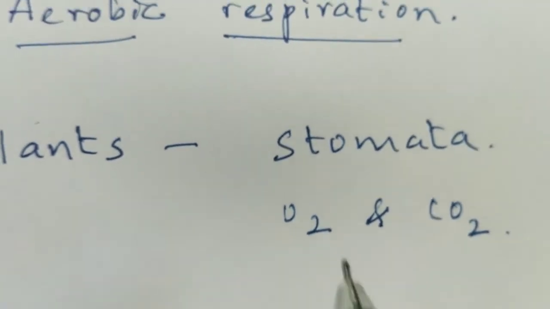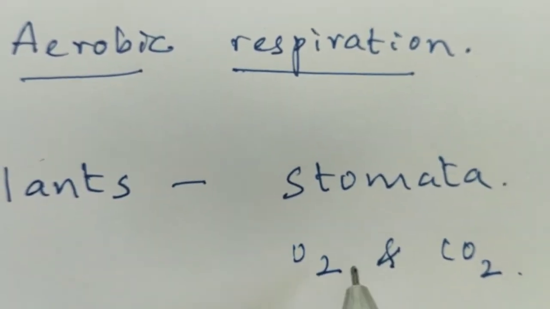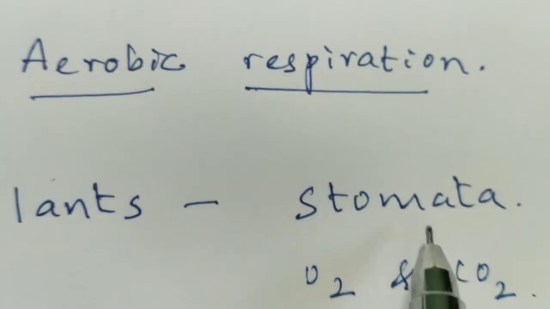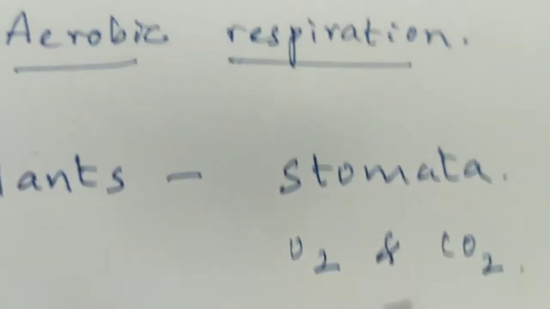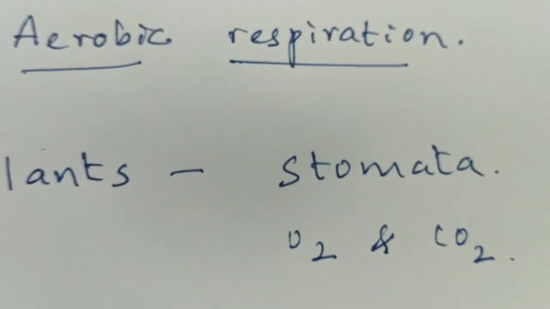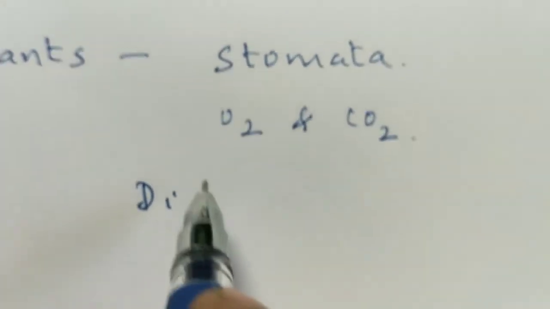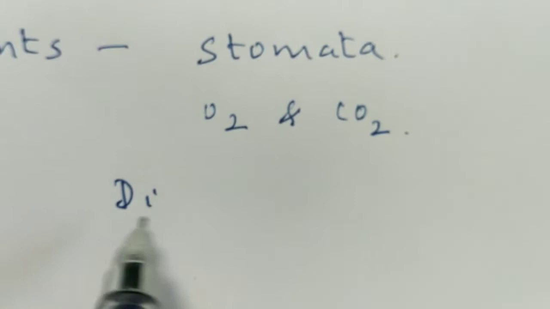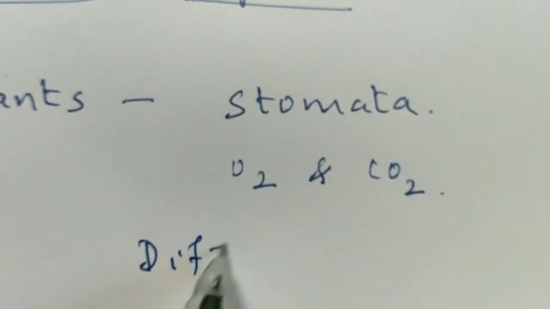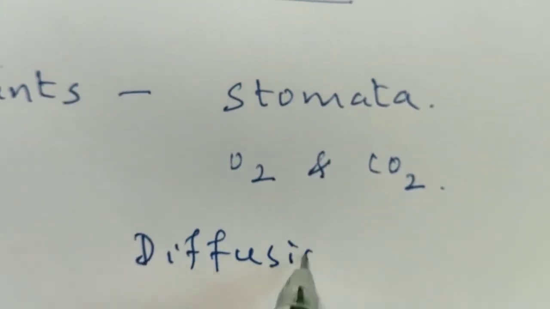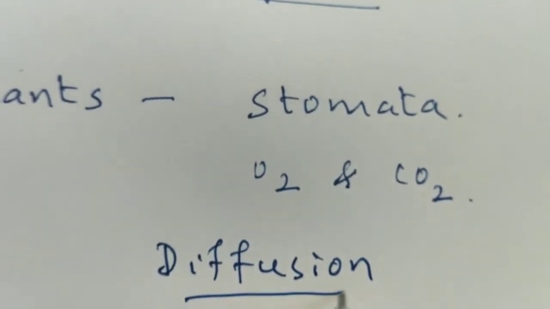This exchange of oxygen and carbon dioxide through the stomata takes place by the process called diffusion. What is diffusion?